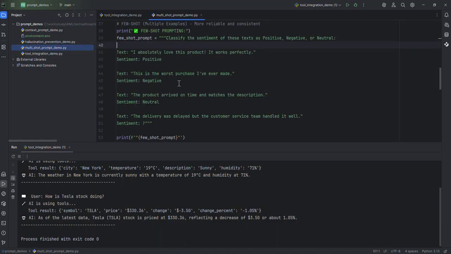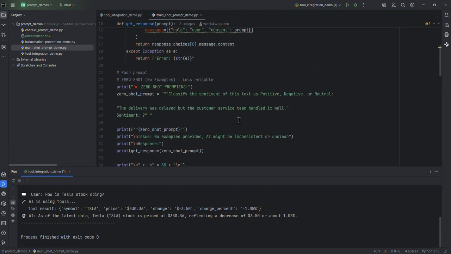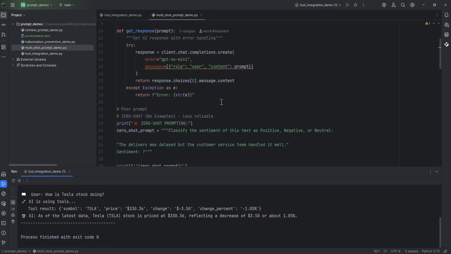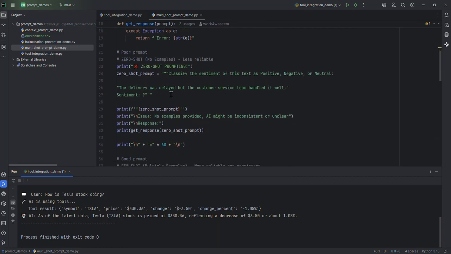The second one is multi-shot. I have tried to create a bad example, then a good example, and improve it so that you are able to do a quick comparison. For example, in the multi-shot prompt, the first is the poor prompt example. The poor prompt, without giving any additional information, just says: classify the sentiment of this text as positive, negative, or neutral. And then: the delivery was delayed because the customer service team handled it well. If you give this kind of information to a human, because this is a confusing and somewhat inconsistent statement, even humans cannot do that.